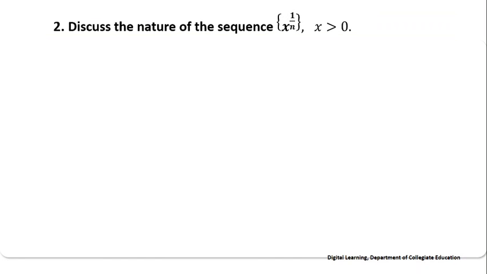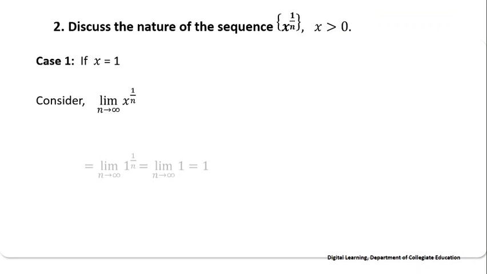Next, we will discuss the nature of the sequence x power 1 by n if x is more than 0. Case 1. If x equals 1, consider limit of x power 1 by n as n tends to infinity.